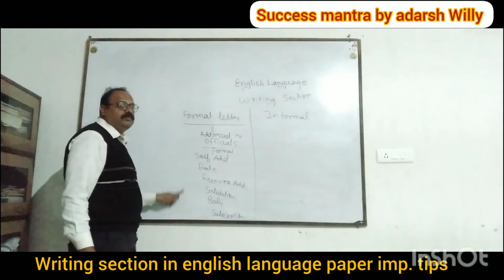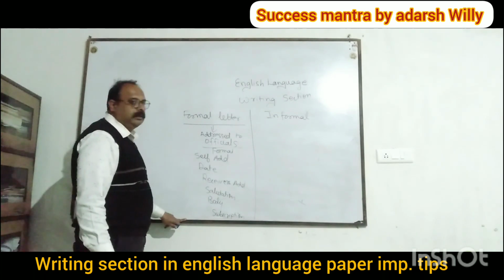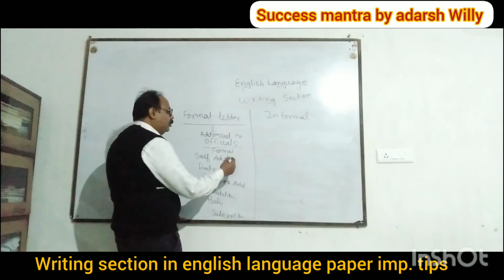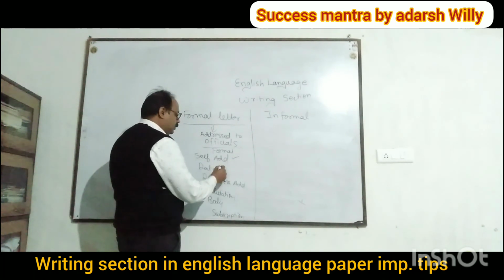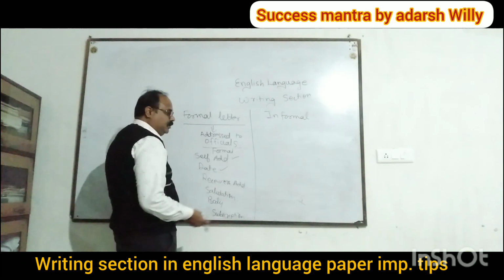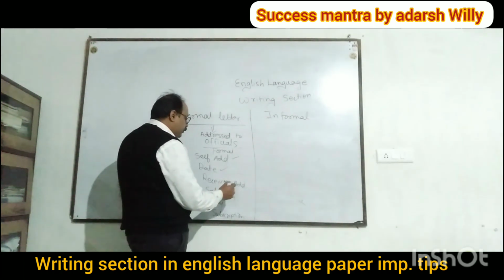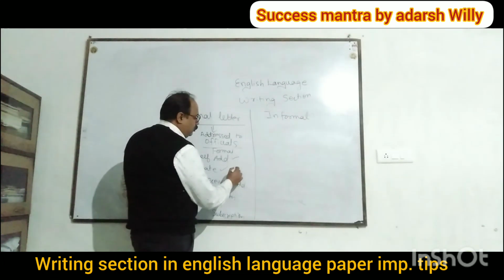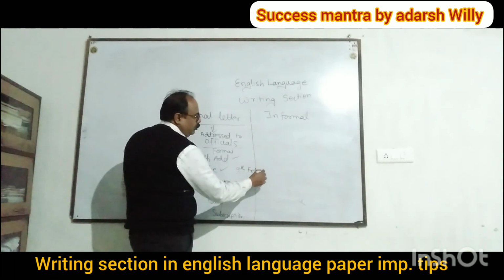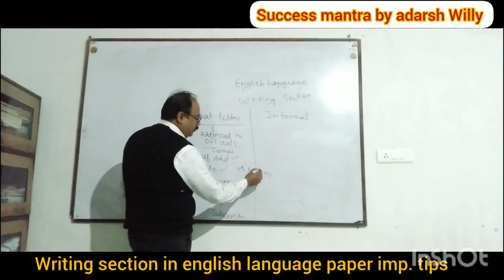So these are the parts of the formal letter. You write your address, you write the date. In which format should the date be written? The date should be written in this format, like today is 9th February, 2023. A comma will come over here.